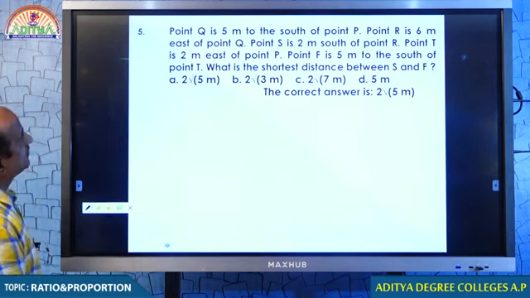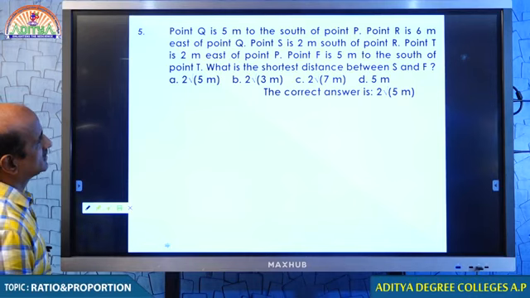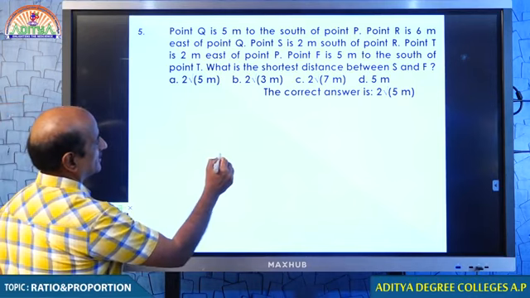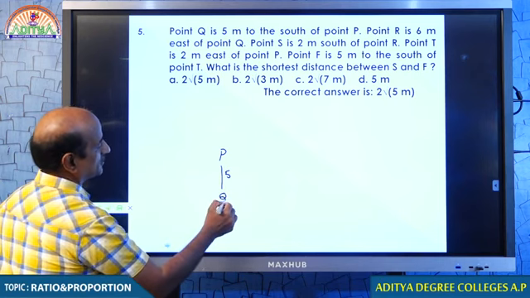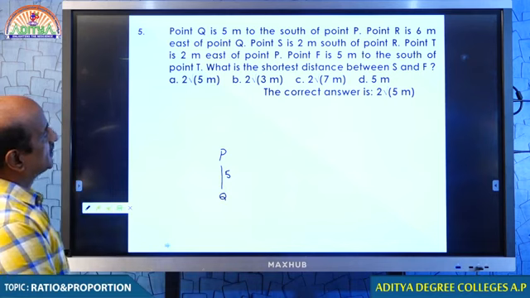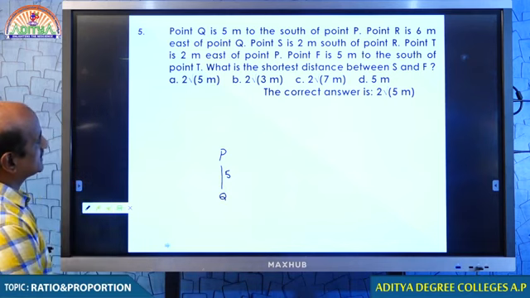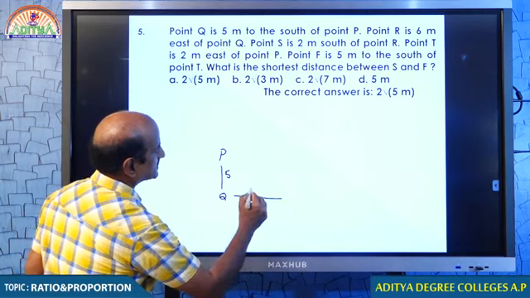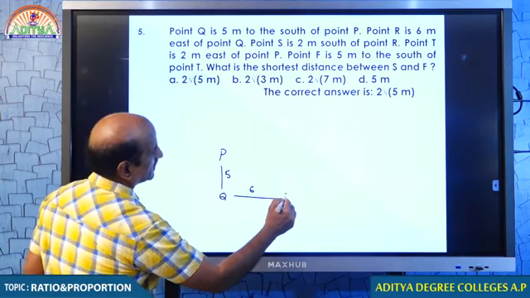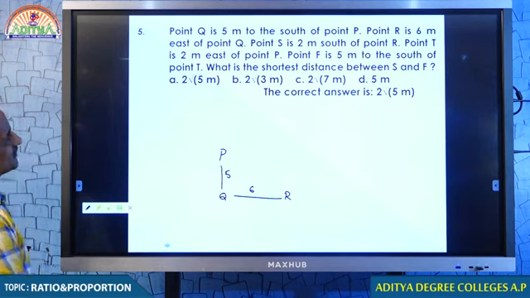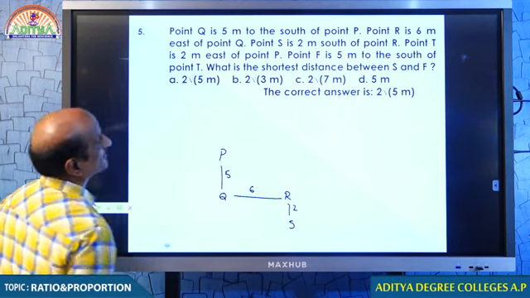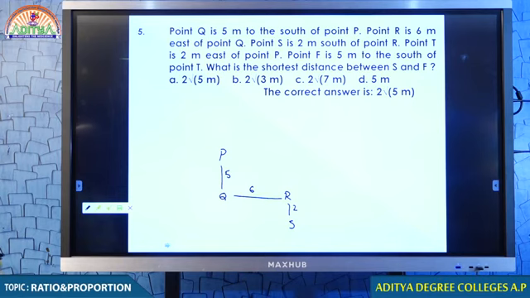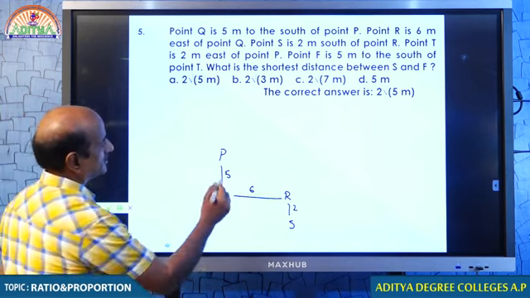Point Q is 5 meters to the south of point P. Here we have P, and 5 meters south of P we have Q. Then point R is 6 meters east of Q. We have point R. Then point S is 2 meters south of R. 2 meters south of R we have S. Then point T is 2 meters east of P. 2 meters east.